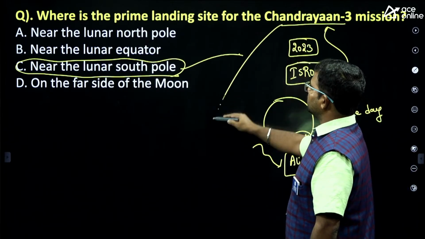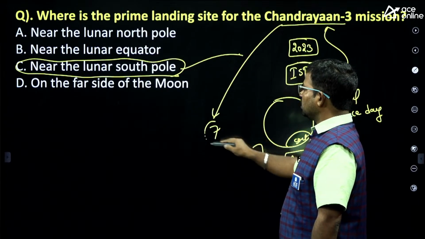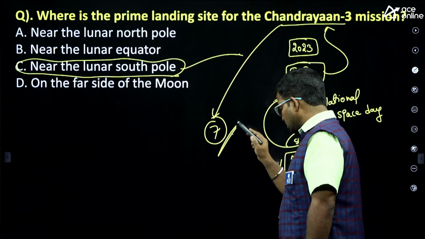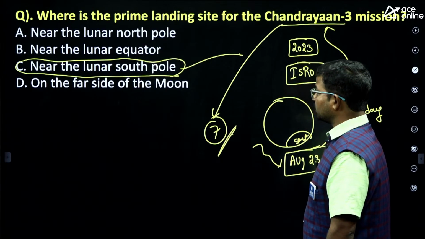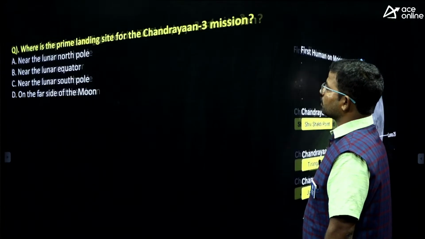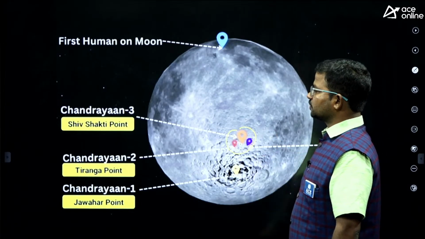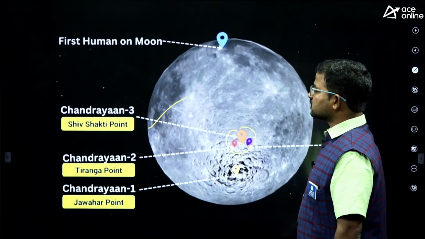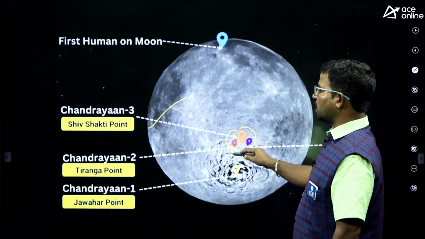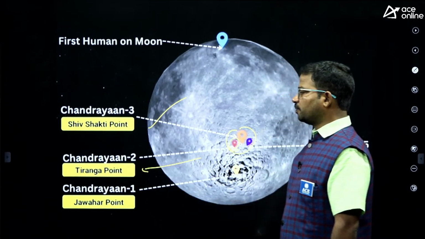So in Chandrayaan-3, how many payloads existed? Seven payloads. Okay, so seven payloads majorly existed in Chandrayaan-3. Right. So here the landing site of Chandrayaan 3 is called Shiv Shakti Point. Next, the landing site of Chandrayaan 2 is called Tiranga Point. You should also remember these two things.